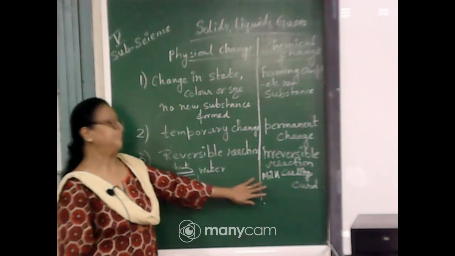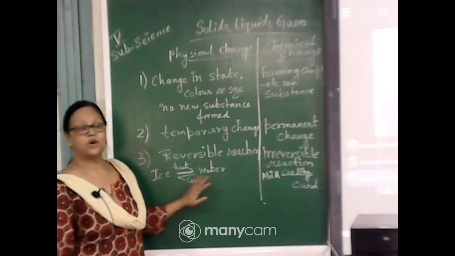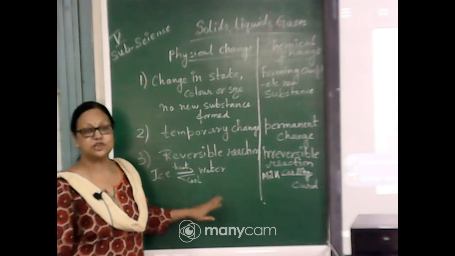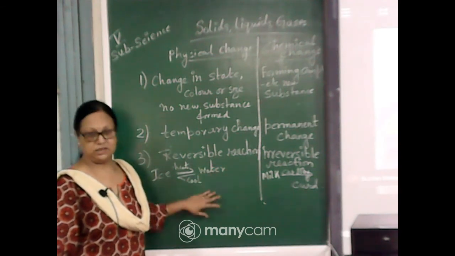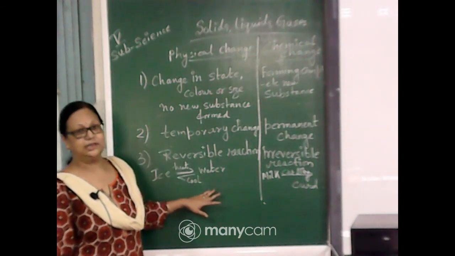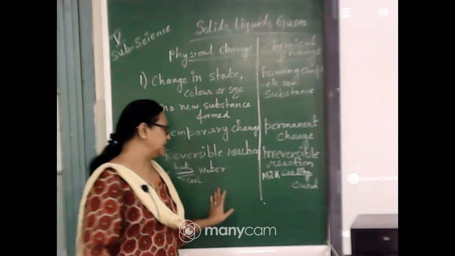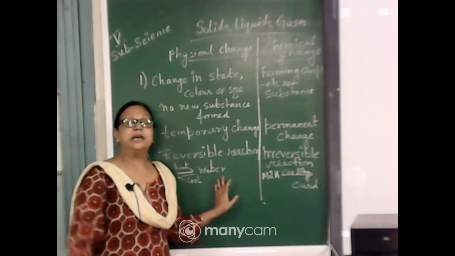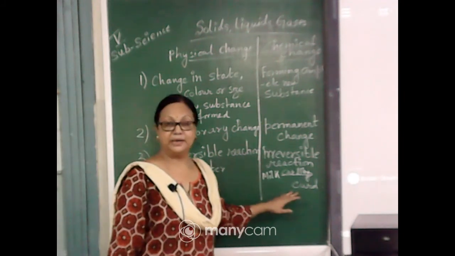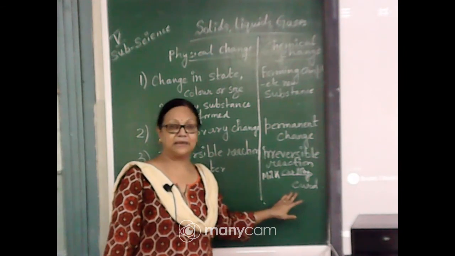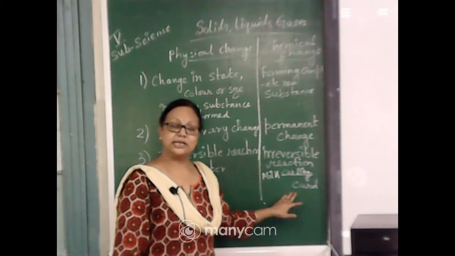Milk on curdling changes into curd, and this curd you cannot change into milk again. So this is a permanent change, and the other is a temporary change, where the solid state, that means ice, changes into the liquid state. Again we can get the solid state by cooling the water, and it is a reversible reaction. We get back the original thing again. But in the case of a permanent or chemical change, we will not get back the original thing. Suppose you are burning paper, ash cannot make the paper again. So it is an irreversible reaction.